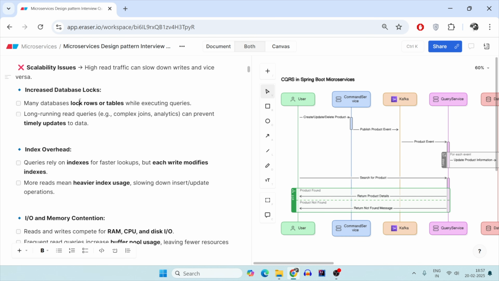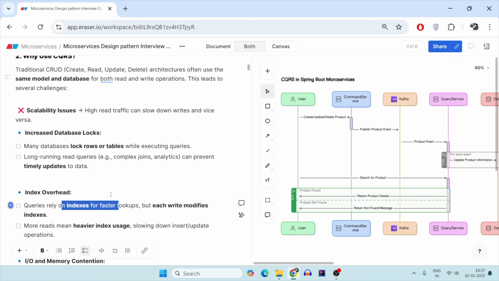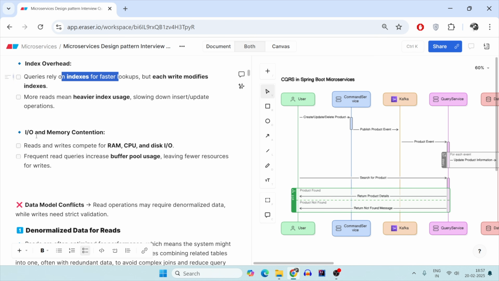So here the lock was on the table while reading, here the lock is on the index table when you are reading. They are two different things, but quite similar in terms of locks. The third is the IO and the memory contention. Now, read and write both compete for CPU, RAM and IO. This is comparatively more towards hardware, but frequent read increases the buffer pool size, leaving fewer resources for write.